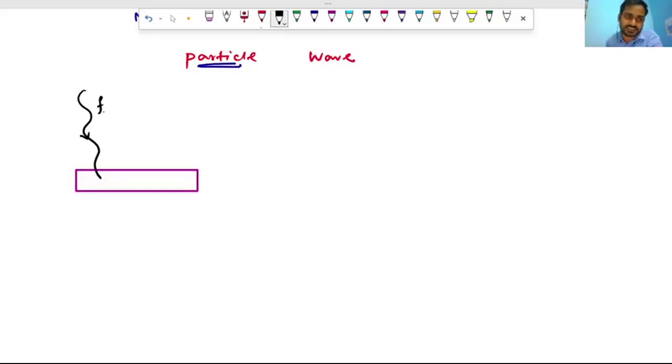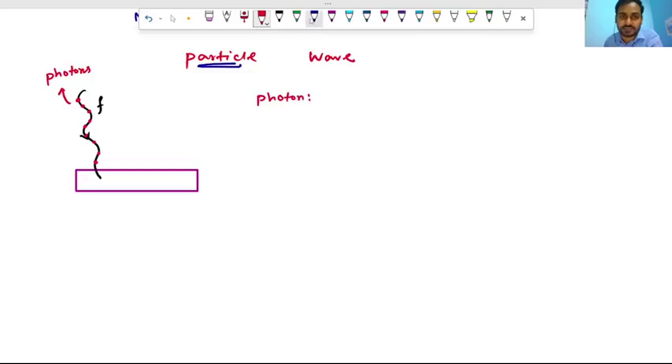Suppose its frequency is f. Then we consider that light consists of discrete wave packets, that is, photons. So light traveling is nothing but the flow of some discrete energy packets, and we call this a photon. Okay, so what is this? This is a photon.